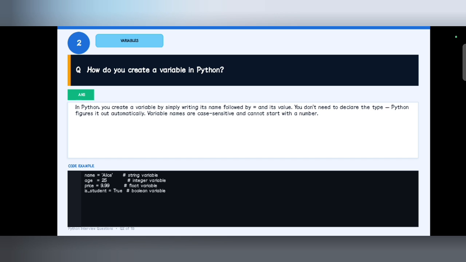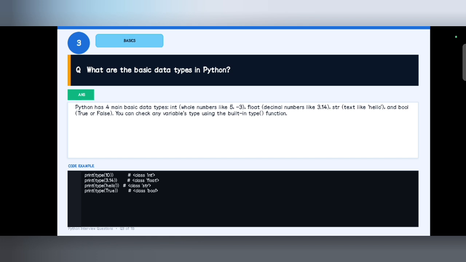But in Python there is no need of giving a data type. We can give the value directly, just like the example here, name is equal to Alice, age is equal to 25. It's very simple to create a variable in Python with no need of any data type.